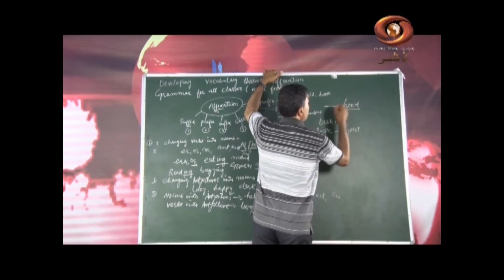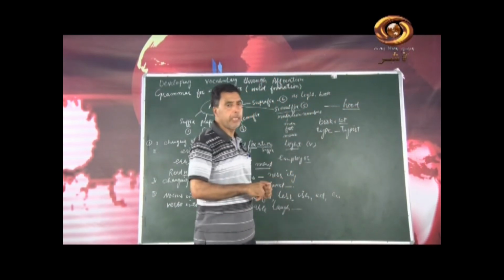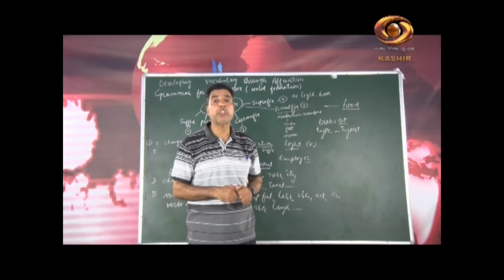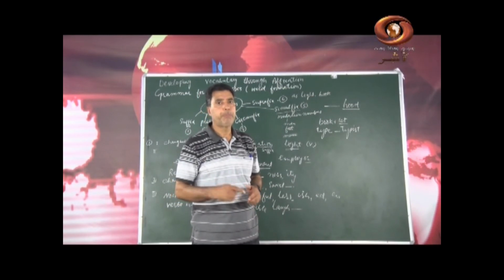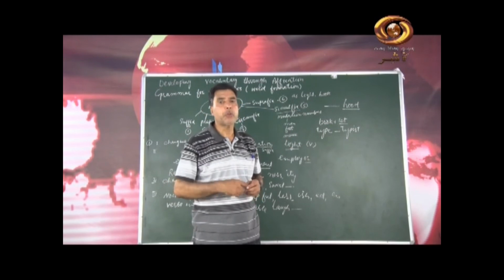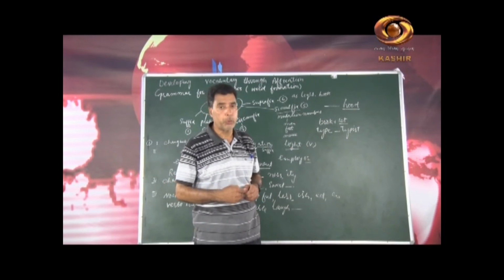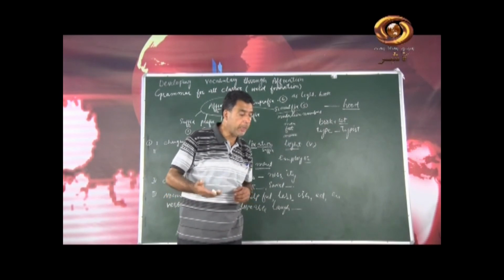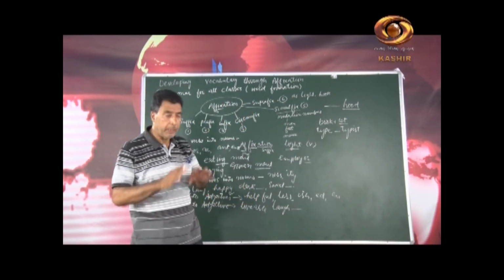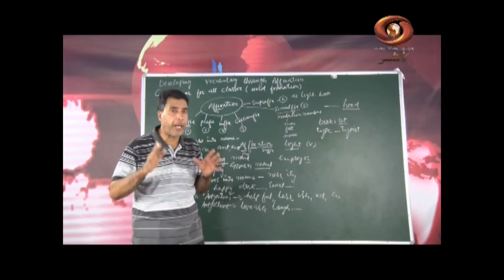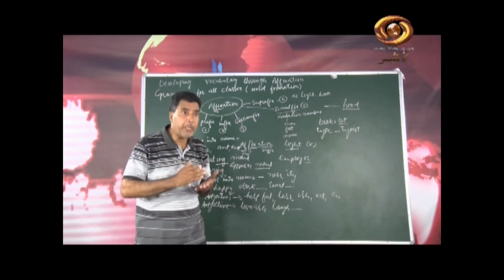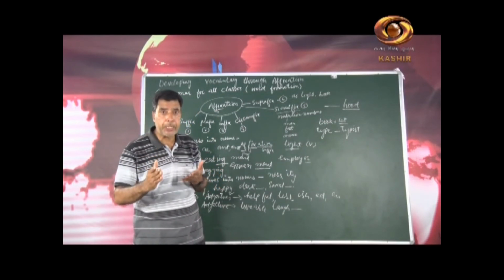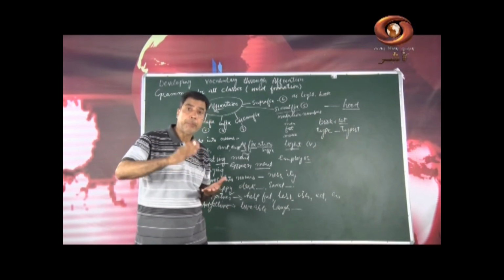Then sometimes what we use, this is not a root word, but this is used as a suffix to form another word. For example, I will write here child, add hood, so you can make it as childhood, manhood. Then there is boyhood, girlhood, womanhood, etc. This is how we can frame different words from suffixes into other parts of speech.